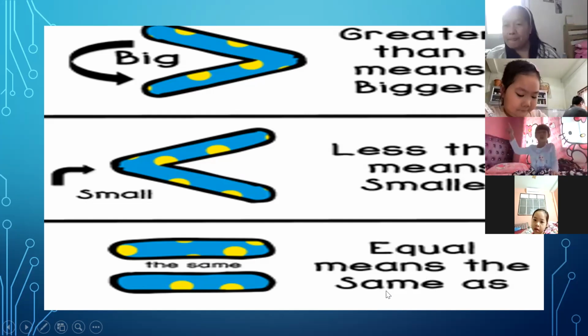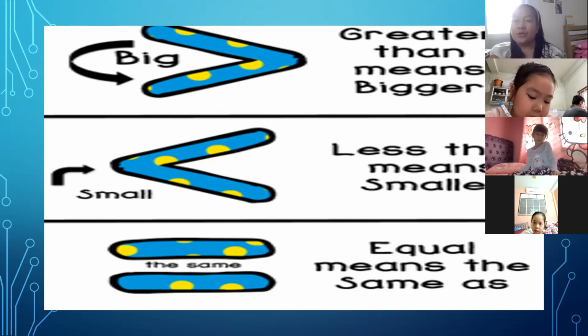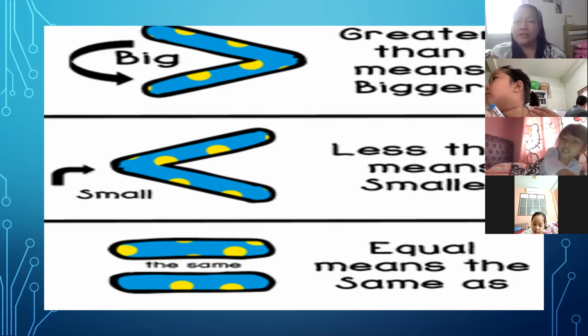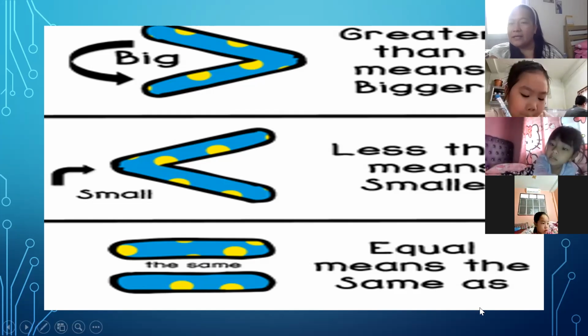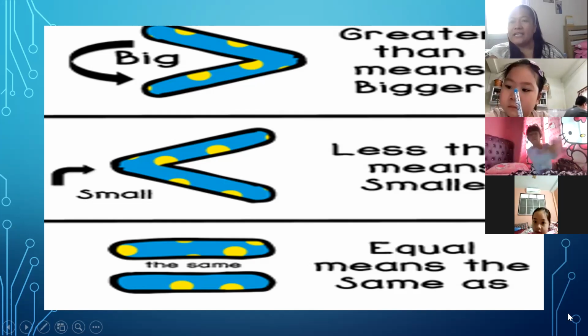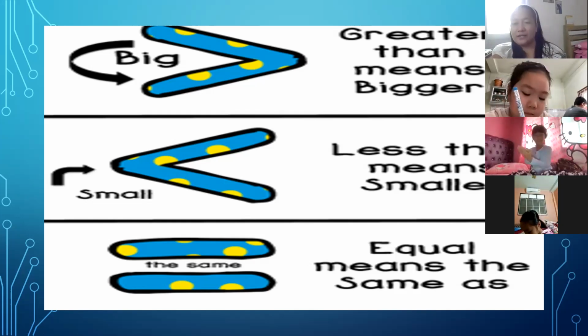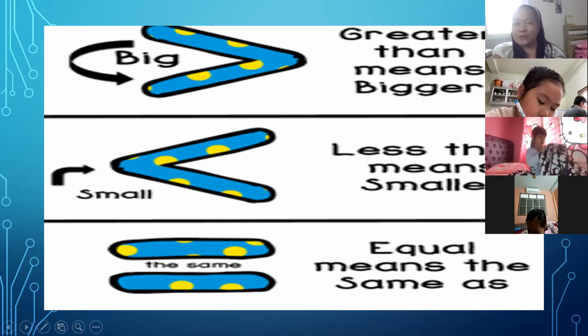Teacher, color this one. Yes, you have to color it. You have to color it brown. What do you mean? You mean the dinosaur? Yes, you have to color it. Are you asking me about the dinosaur?